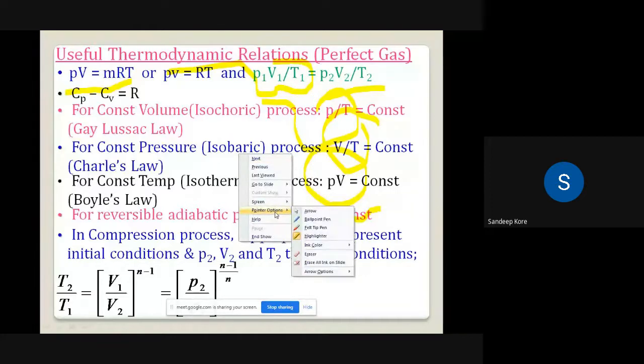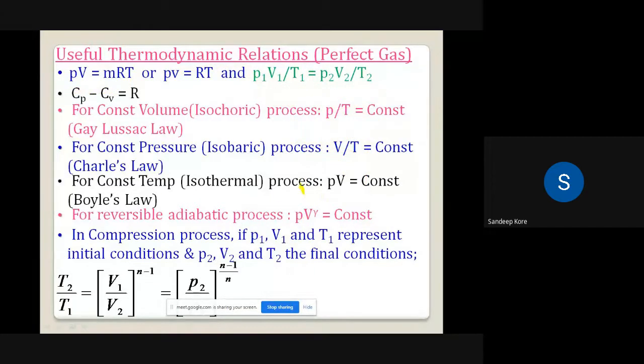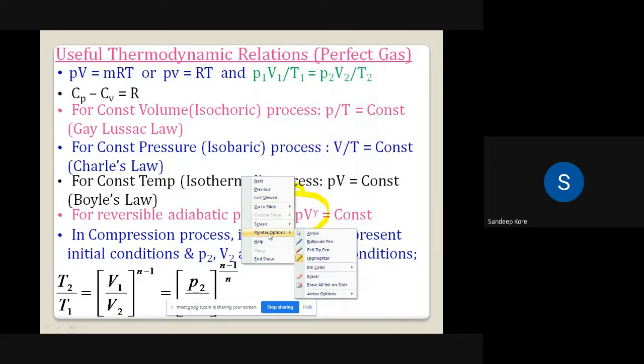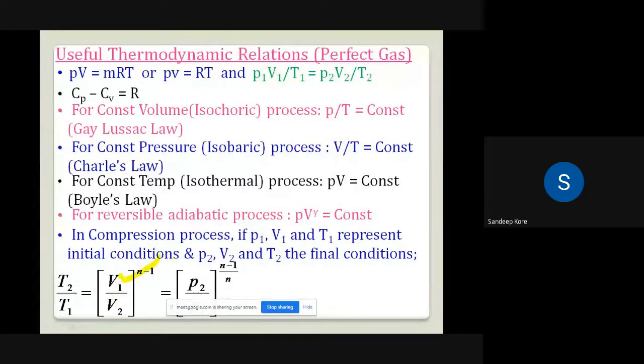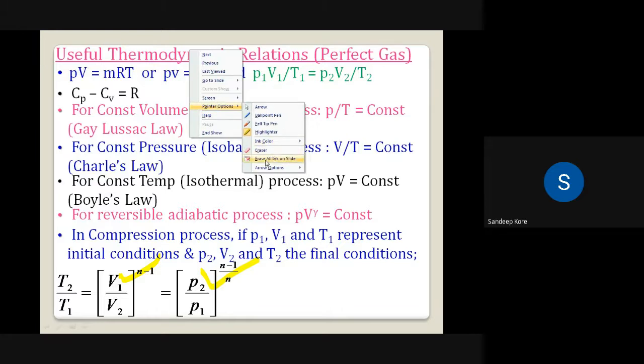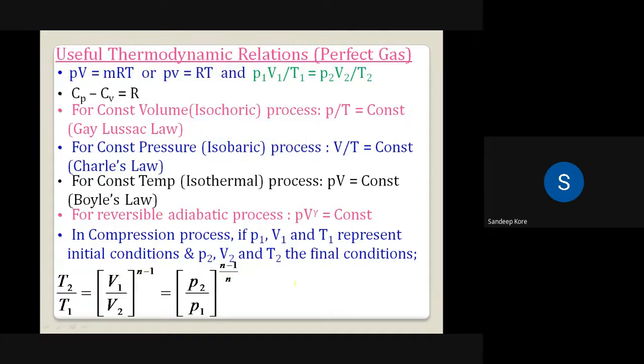And for a reversible adiabatic, or for a polytropic process, the governing equation is PV raised to gamma is equal to constant, or PV raised to n is equal to constant. And we have seen some PVT relations also. These relations are very important. T2 upon T1 is equal to V1 by V2 raised to n minus 1, or gamma minus 1. And T2 upon T1 is equal to P2 by P1 raised to n minus 1 upon n, or gamma minus 1 upon gamma. So these are the relations we require for the analysis of the cycle. Yes, any doubt?